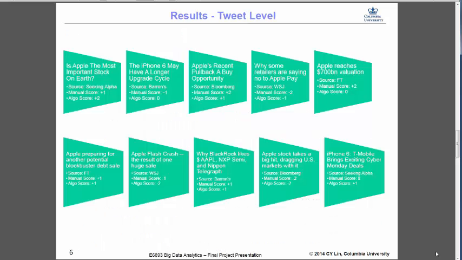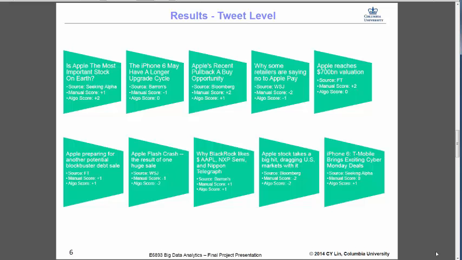So let's dig a bit deeper into the tweets. For example, if you see the rightmost topmost tweet, it says Apple reaches $700 billion valuation. So it's a positive tweet because we know that the valuation increased, but the algorithm has no way to determine this context sensitive information, so it is giving a score of 0.